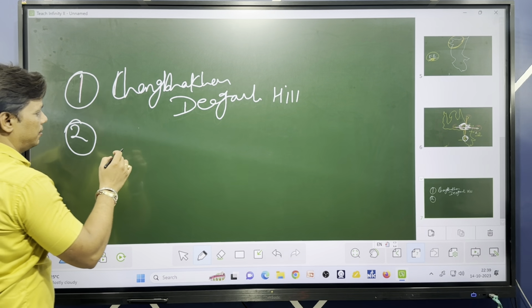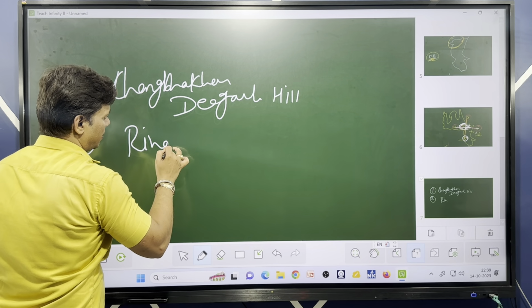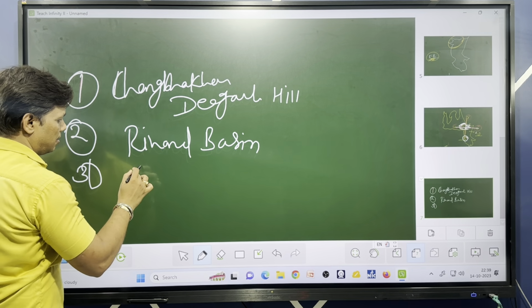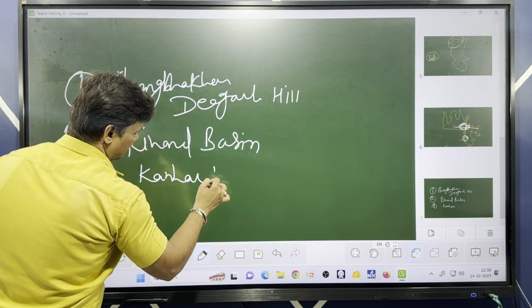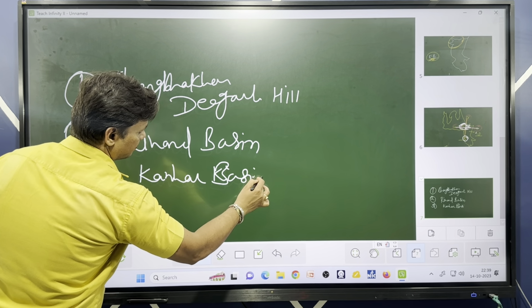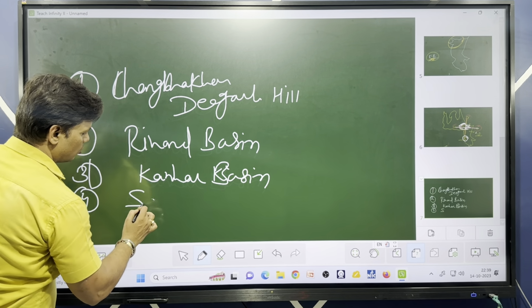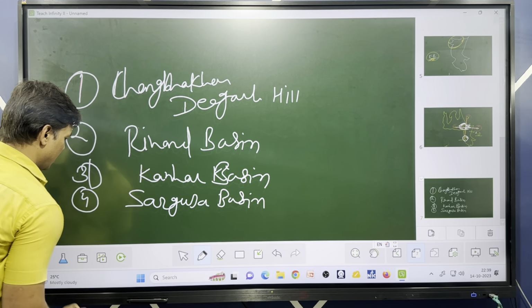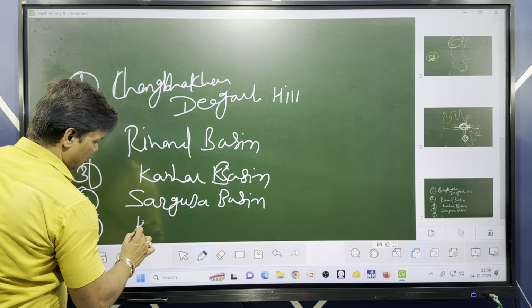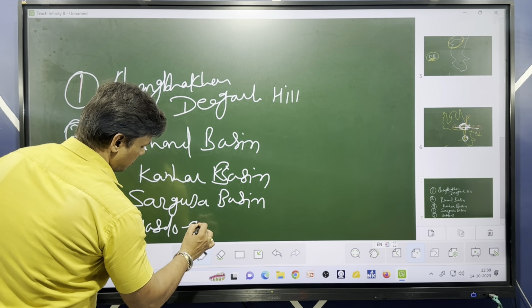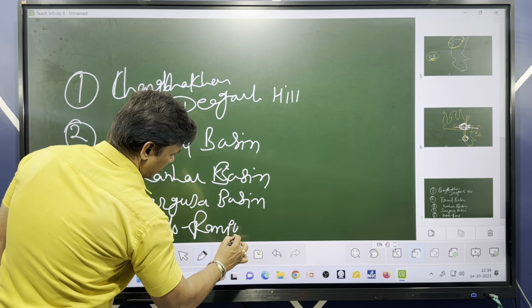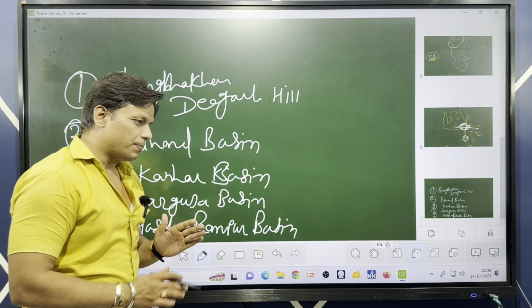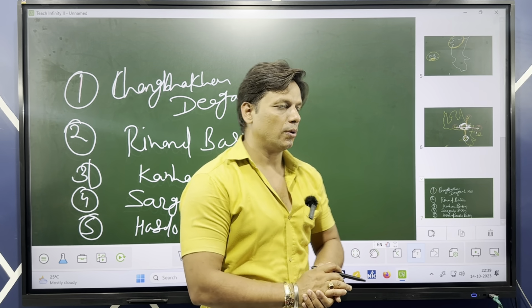The second part is the Rehan Basin, that is called Rehan Basin. The third one is Kanhar Basin. The fourth one is Sarguja Basin. And the last one is Hasdo Rampur Basin. So our plateau of eastern Baghelkhand can be divided into 5 parts, okay.